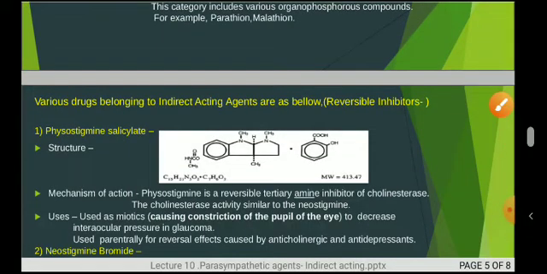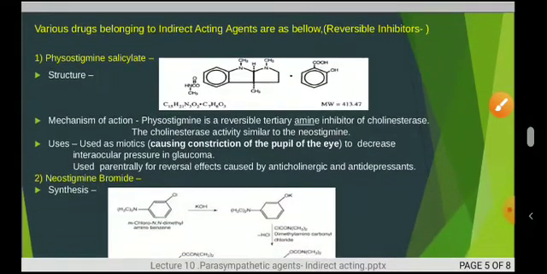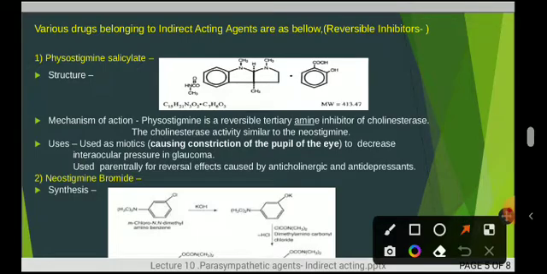Moving to the next slide, as I told, we will see one by one the various drugs belonging to this indirect acting agent. In that, the first are the reversible inhibitors. Reversible inhibitors: physostigmine salicylate. The structure is as I showed here. Moving towards its mechanism of action, it is a reversible tertiary amine inhibitor of the cholinesterase.